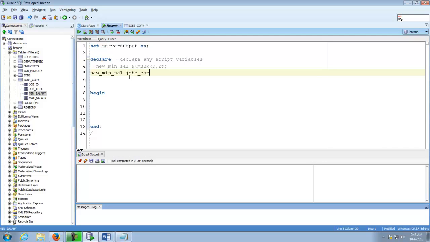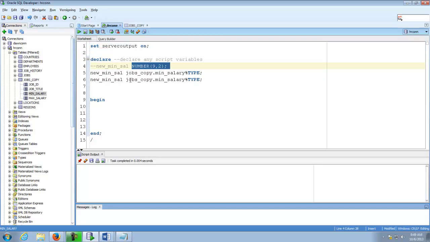I'm going to keep that name, new min sal, and then I'll specify a data type of whatever the jobs copy dot min salary is. That's the name of the column here. Jobs copy min sal, then you put a percent sign, and then the word type. That'll find out what the data type is for that column and give your variable that same matching data type. So that's very nice. We'll be using that a lot. Or again, if you really want to do the Oracle data type thing and type it out yourself, that's fine. But let's do one for the max salary as well.